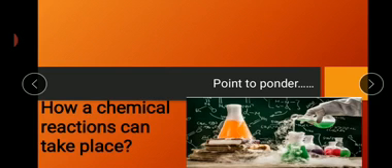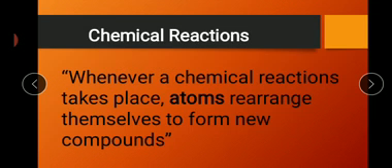So first of all, starting with our lecture, how does a chemical reaction take place? As we all know, inside the human body and outside in our environment, there are so many chemical reactions taking place. How does it take place?